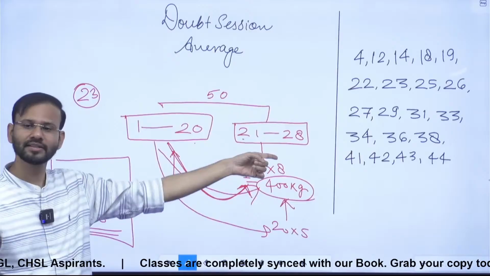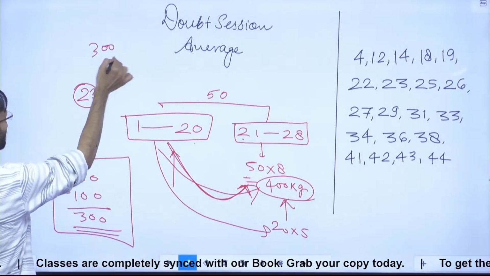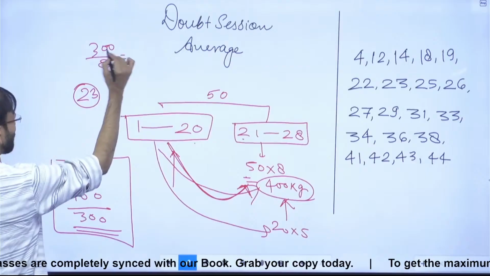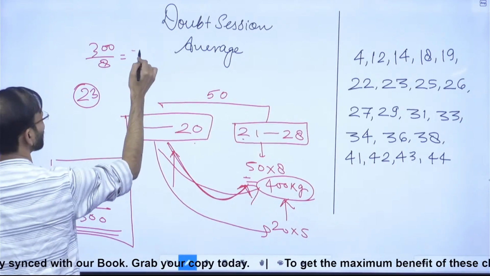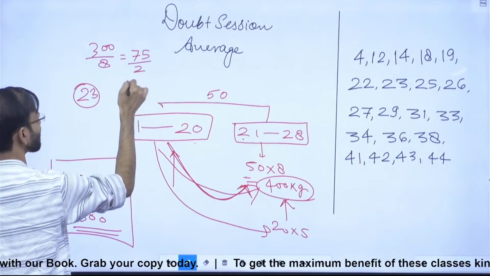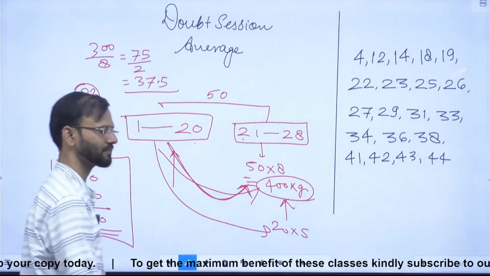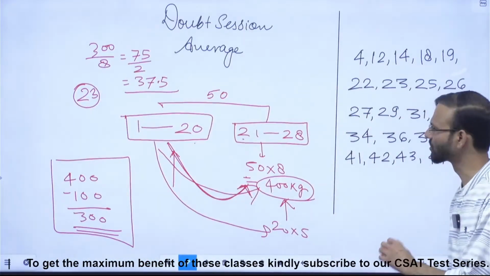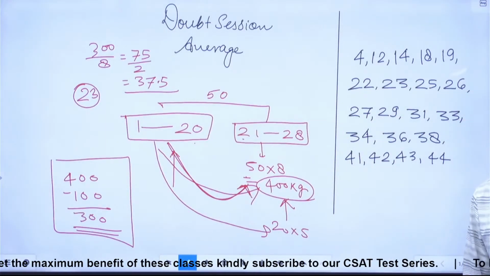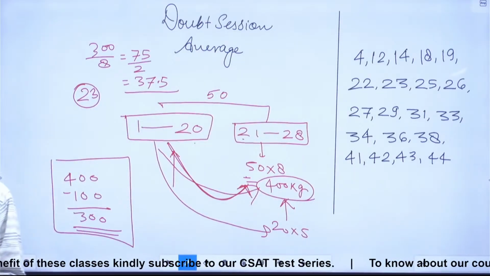How many candidates are there? 8. So the average is what? 300 divided by 8, everybody. Both the numbers can be cancelled by 4. So this is 75 by 2, or 37.5. This is the answer. Guys, is it clear? It's a very good question. Just think on it and the question will be solved.